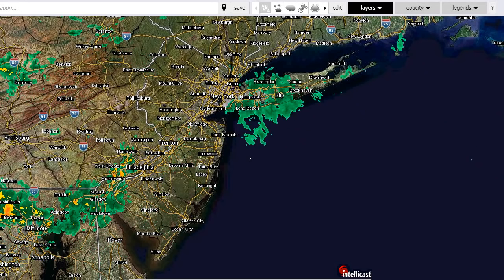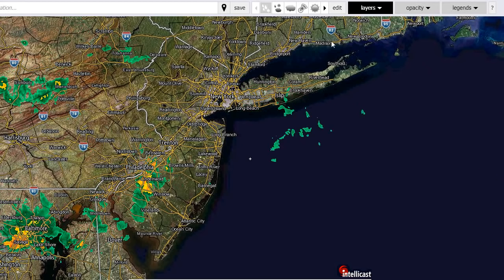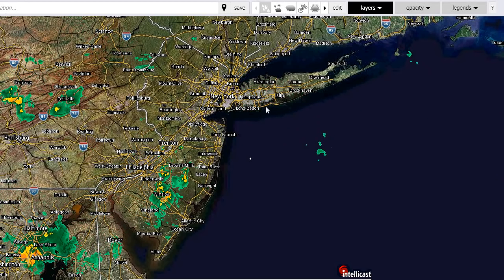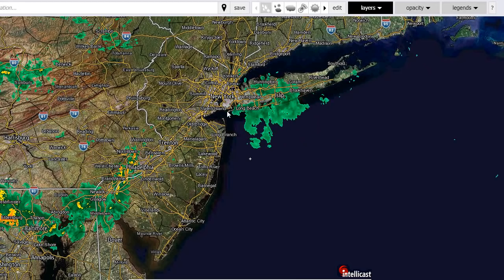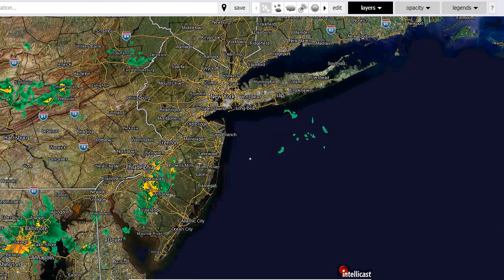Because of that, I'll have to go over Leslie very briefly. But here you go. Here is the radar. We had some rain across the area. Nothing heavy, but it has gotten really humid outside.